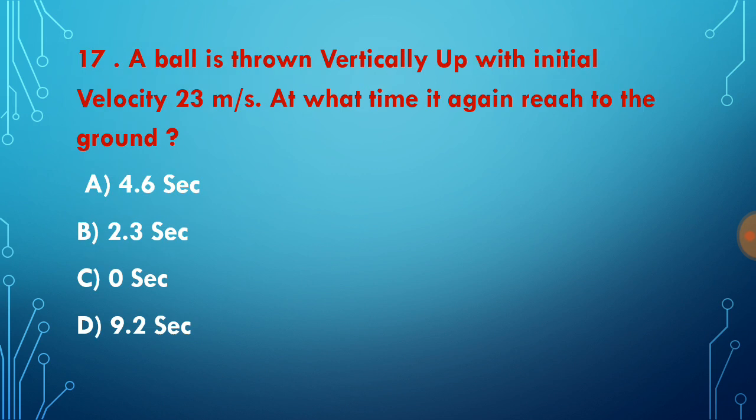Now question number 17, a ball is thrown vertically up with initial velocity 23 meter per second. At what time does it reach the ground? In this question, your correct answer is 4.6 seconds. If the question has not given any information about acceleration, if needed, we can use acceleration due to gravity.